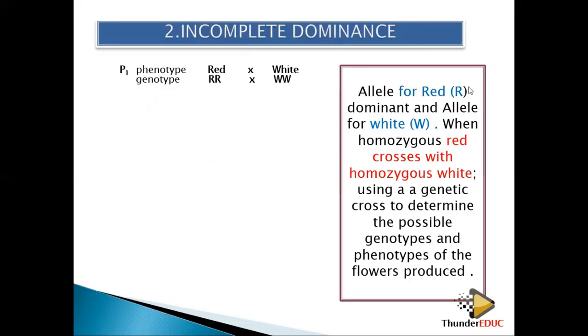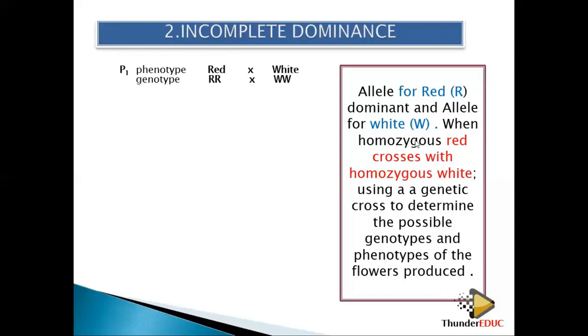So an allele for red and an allele for white are both dominant. When the homozygous red crosses with the homozygous white, both of them are dominant. Using a genetic cross, determine the possible genotype and phenotype of the flowers produced. I have P1 phenotype: red. I get it from the question. Red crosses with white. I always get that mark from there. You have 3 marks free without even thinking.